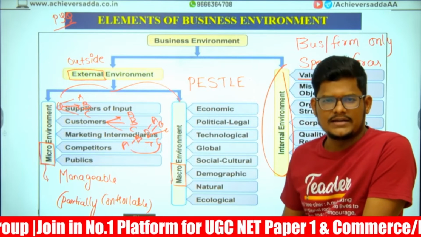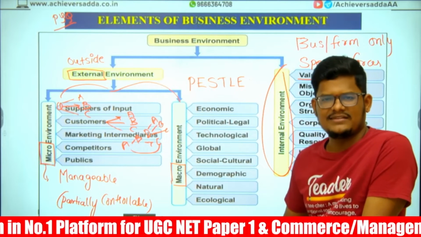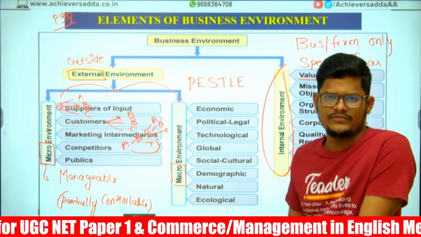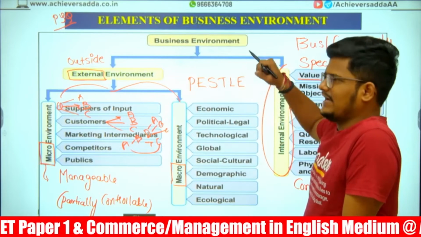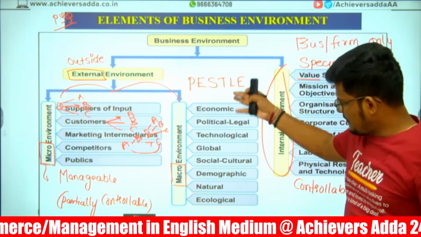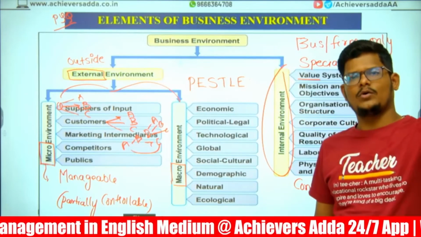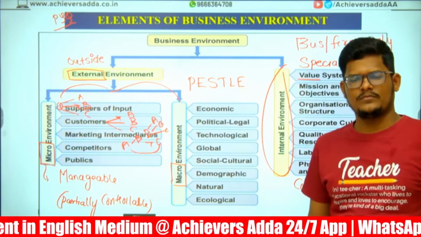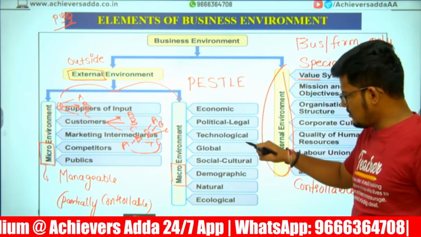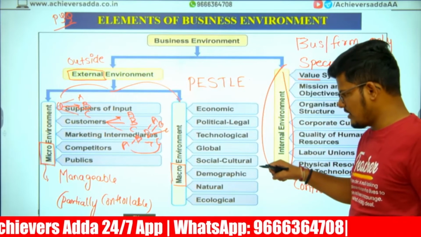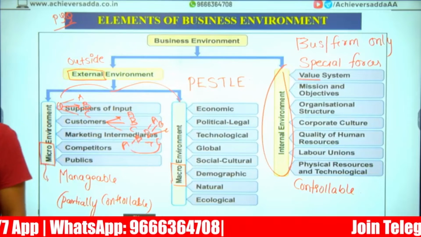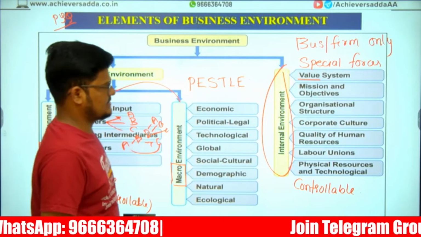Right? COVID occurred. Ecological imbalances happened in the business. In the COVID time period, for almost 1 year the business suffered like anything. Like the technology introduction, artificial intelligence is coming into every business. That will impact all businesses, not only you. If you adopt, okay. If you don't adopt, you have to suffer because you are not being dynamic. So economic, political, legal, technological, global, socio-cultural, demographic, natural, ecological, all these are part of the external macro environmental factors.